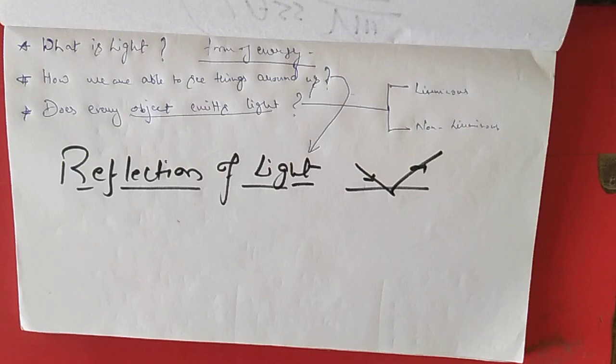Now let us see what is reflection of light. This is the first topic of our chapter. This chapter is very important and interesting, as well as from the board point of view. It also plays an important role because in 10th class and 12th class you will be learning all these concepts again, in more detail, but the concepts remain the same as those you are learning in this class. So we will just have an overview in this chapter, and in 10th or 12th class you will have a very detailed version of these topics. So let us just clear the basics of these concepts.